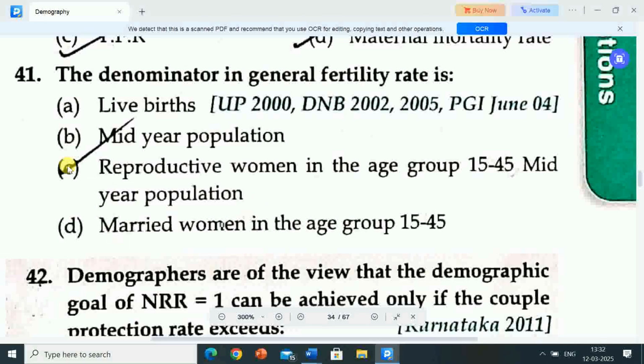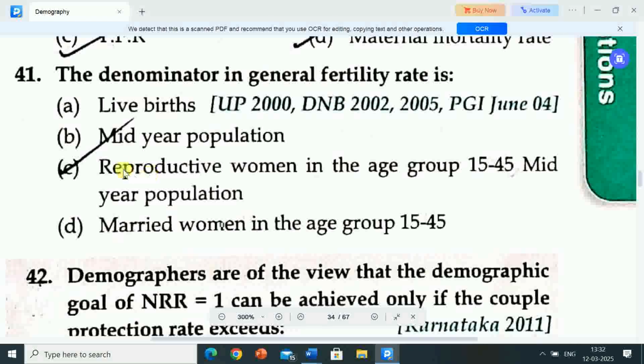Here the first question is, the denominator in general fertility rate is, options are A, live births, B, mid-year population, C, reproductive women in the age group 15 to 45 mid-year population, option D, married women in the age group 15 to 45.